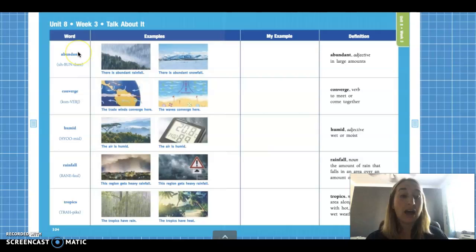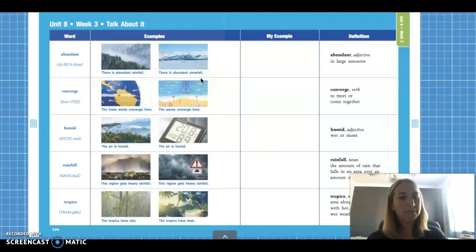Say it with me, abundant. Say it again, abundant. Okay, let's count how many syllables the word abundant has. Okay, ready? Abundant. 3 syllables. Good job, guys. So the word abundant has 3 syllables. Okay, so let's read our sentences to talk about what abundant means. There is abundant rainfall. There is abundant snowfall.